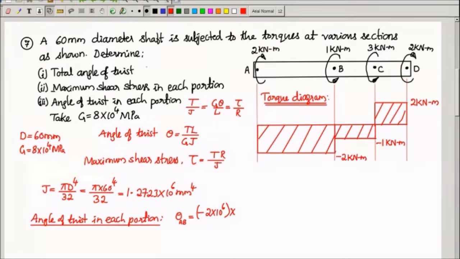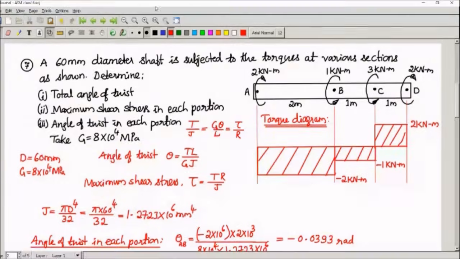Into length. Length is also given actually. I have not written here. I'll write that. This is 2 meter. This is 1 meter. This is 1 meter. So length also is known. Length is 2 meter for portion AB. So it is 2 into 10 power 3 millimeter divided by GJ. G is 8 into 10 power 4 into J. J is 1.2723 into 10 power 6. So this you have to calculate. Comes out to be minus 0.0393 radian. You can convert it into degrees also.